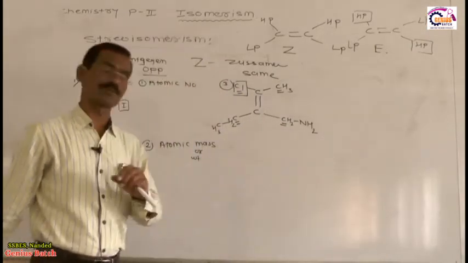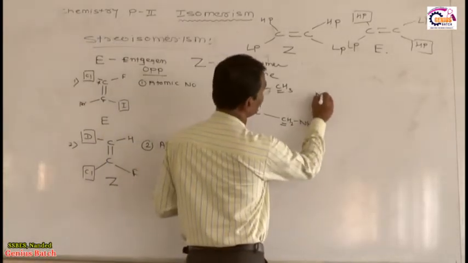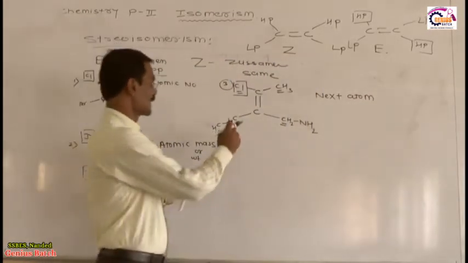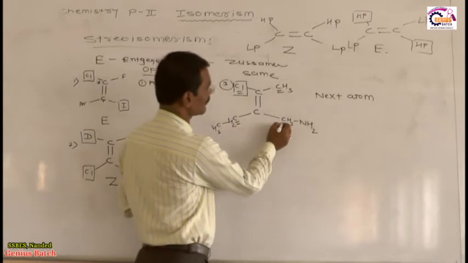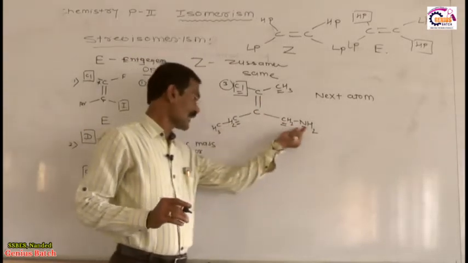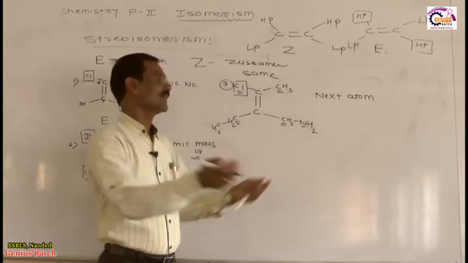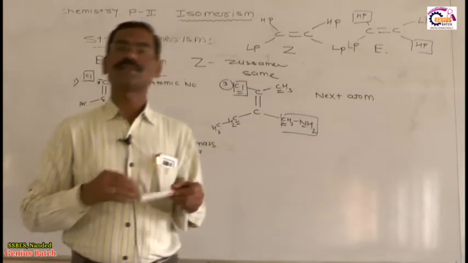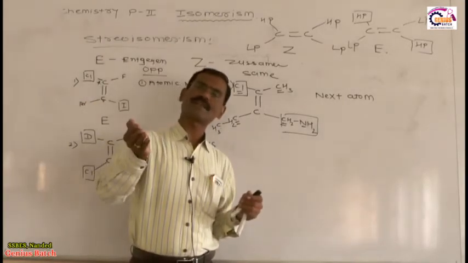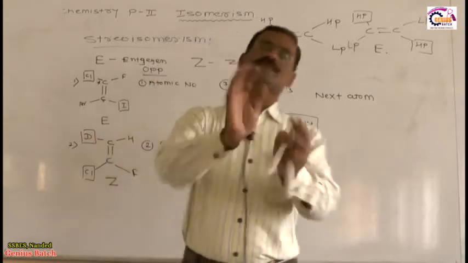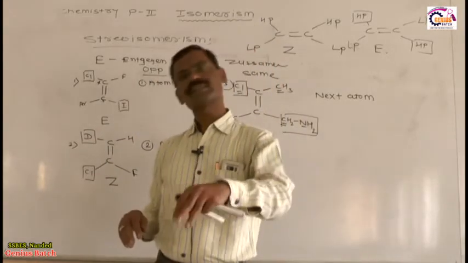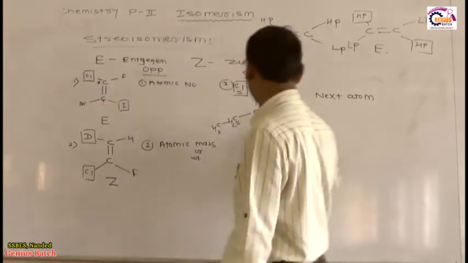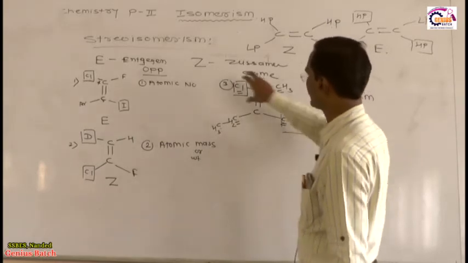Yes, this is the third rule. That means priority, if the first atom is the same, then think about the next atom. Now the next atom of this carbon is carbon, but the next atom of this carbon is nitrogen. So carbon, nitrogen, which has a higher atomic number? Nitrogen. And therefore this gets a higher priority. Yes or no? So which one is the third rule? If the first atom attached to the doubly bonded carbon is the same, then priority depends upon the second atom. If second is the same, then third. If third is the same, then fourth. If fourth is the same, then the groups are the same. They cannot show geometrical isomerism.